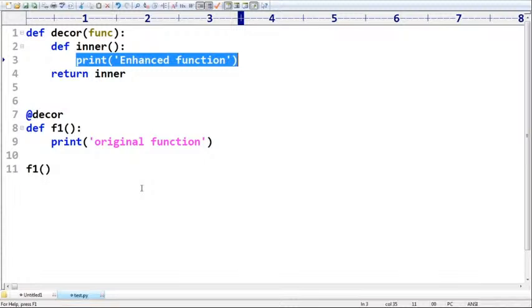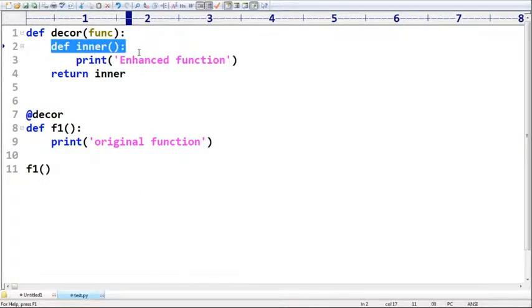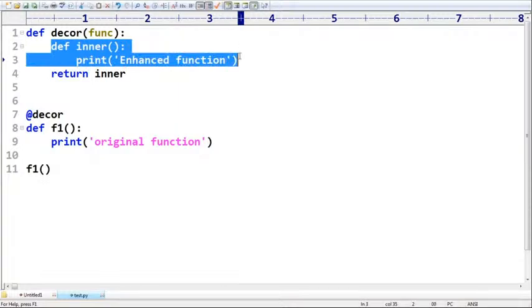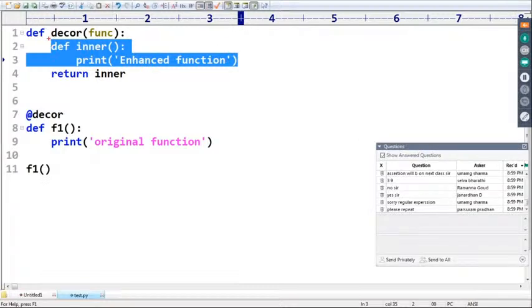Okay. Now I have one small doubt. In the part of this enhanced function, you are ignoring the original function. Boss, can you please call the original function also in addition to this enhanced functionality?